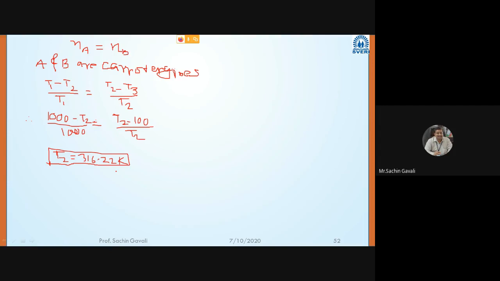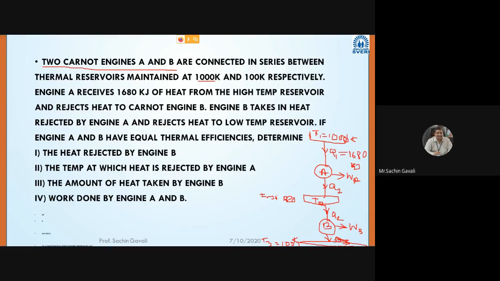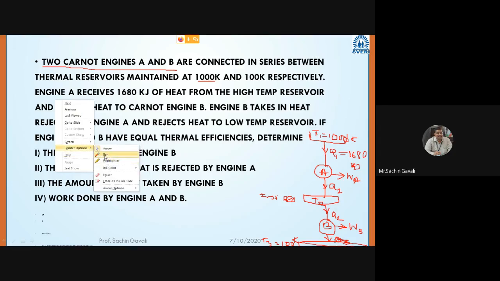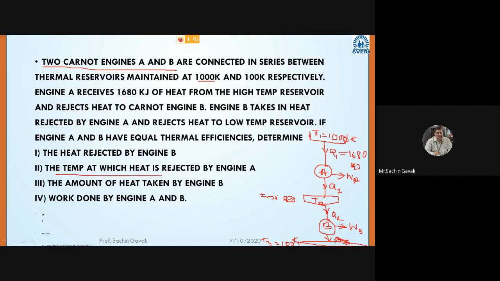So this T2 is coming as 316.22 Kelvin. Now here, what they asked is the heat rejected by engine B, or a second answer we got: the temperature at which heat is rejected by engine A, which is taken by engine B. Now the heat rejected by engine B we have to calculate.